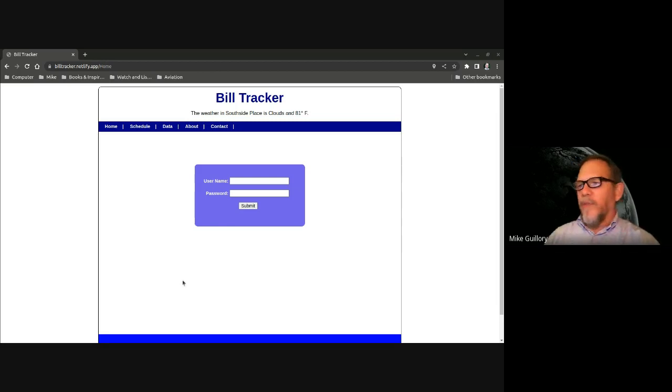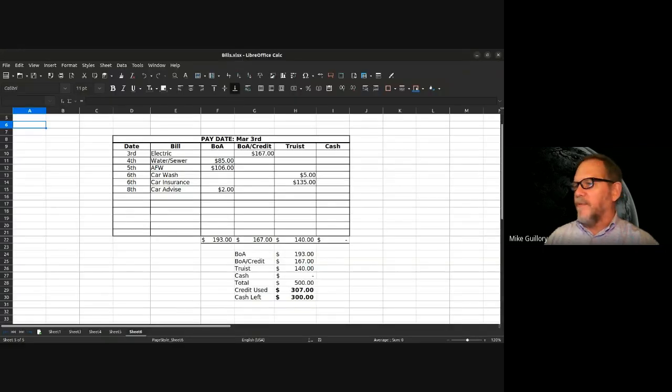I started with the wireframes, as you might expect, but as you can see by this website, there's not much to look at. The wireframes are not much to look at, but the thing that I did make use of, this is an example of a spreadsheet that I used myself to track my own bills for the last several months. I put the bill information in manually, but then the totals are done automatically. First, I wanted to automate more of the process,